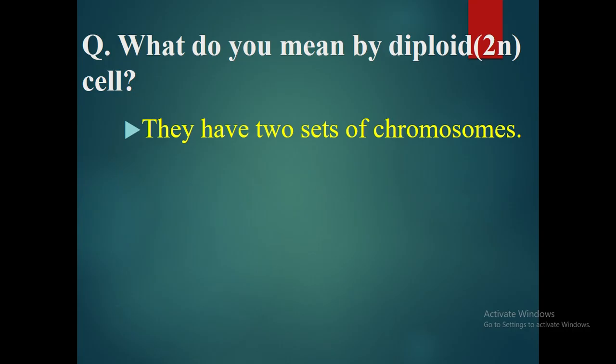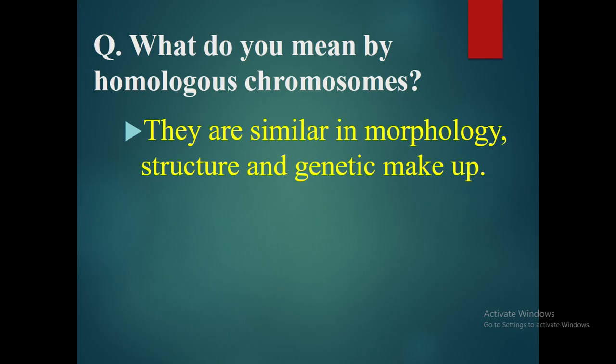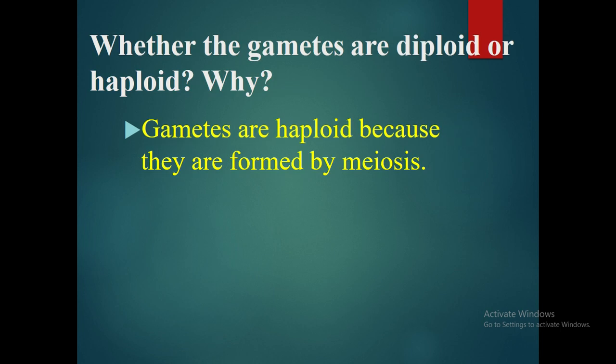So what do you mean by diploid cells? They have two sets of chromosomes. What do you mean by haploid cells? They have only one set of chromosomes. What do you mean by homologous chromosomes? They are similar in morphology, structure and genetic makeup. Whether the parent cells are diploid or haploid, gametes, male gamete, female gamete हमेशा haploid रहेंगे.